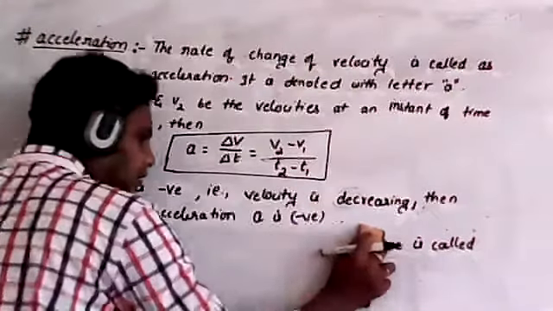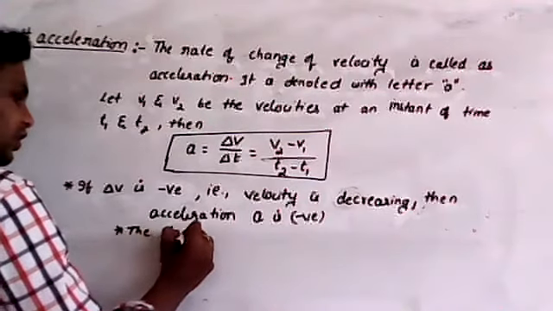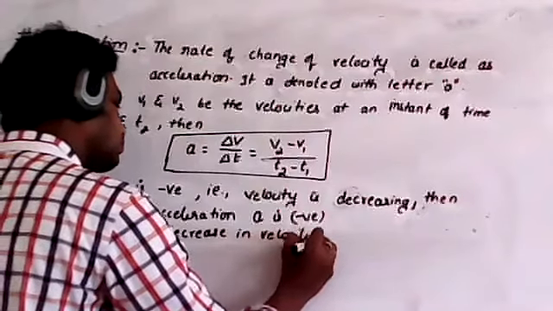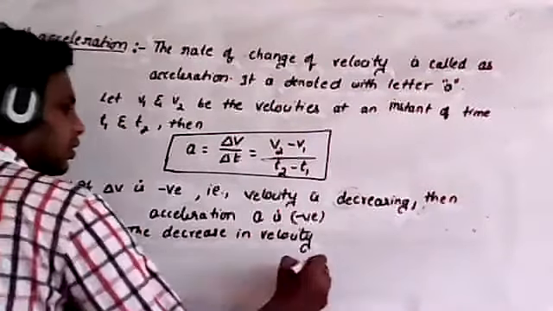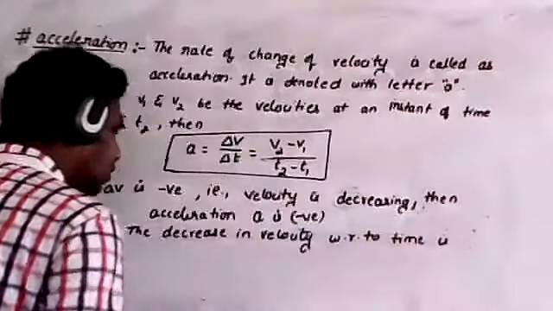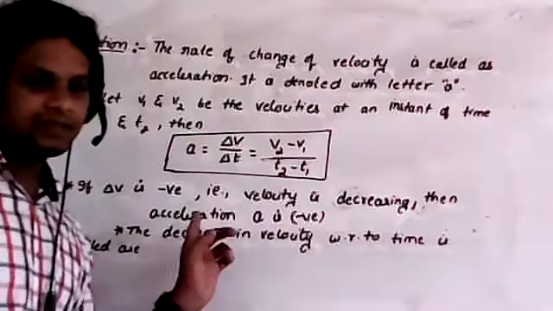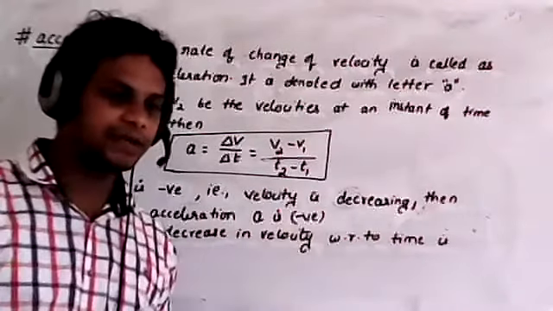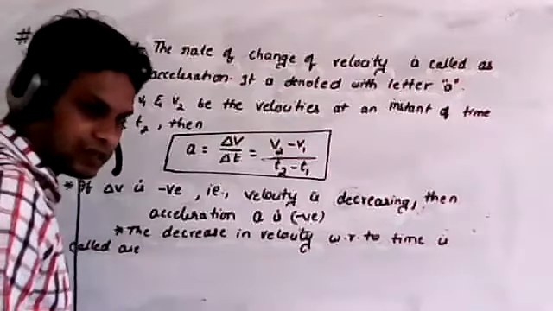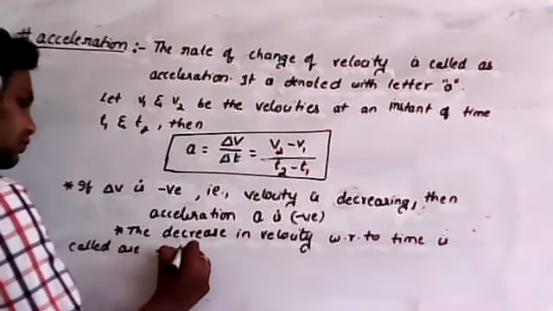Are you clear? Now I will write the definition like this. The decrease in velocity with respect to time is called acceleration. Now remember, this acceleration is also called negative acceleration. This negative acceleration is called retardation.